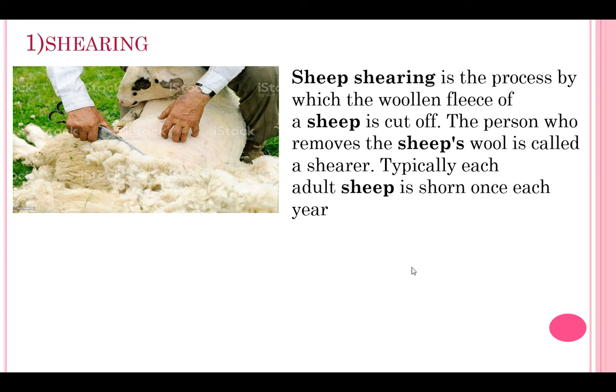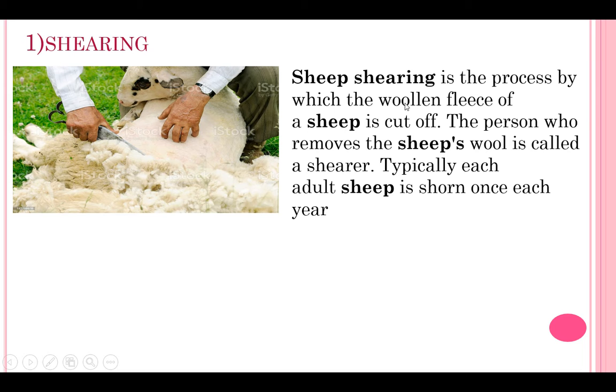First step is shearing. What is meant by shearing? Shearing is nothing but removal and collecting upper layer hair of sheep. Here you can see this is a sheep, and that person is cutting or removing that hair from the upper body of the sheep, and that process of removal of this fleece or the thick hair is called shearing.